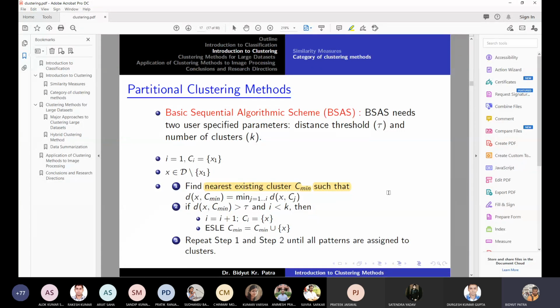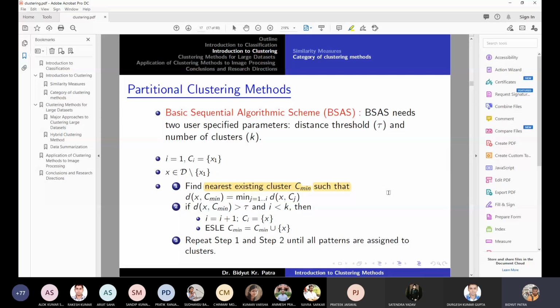This is one thing you can do. Otherwise, as I said a few minutes before, there is no limit on the number of points in a cluster. So in that case, you compute the distance from the new point to all the points in the cluster, and whichever is the minimum, you can consider. So that one is the distance from the point to the cluster.